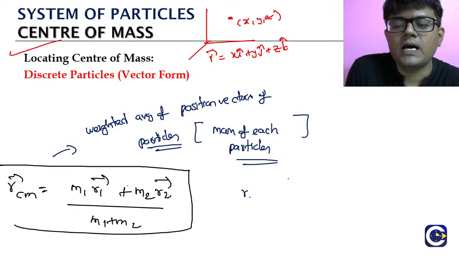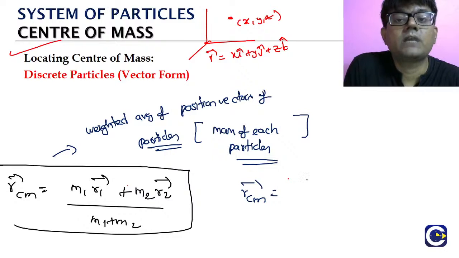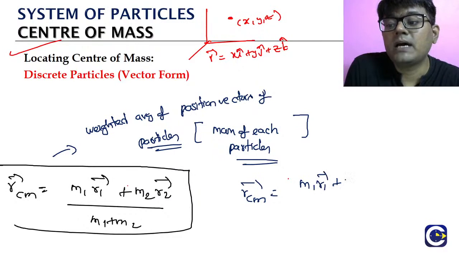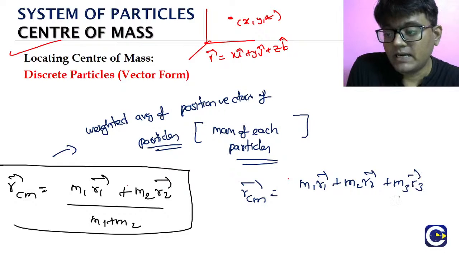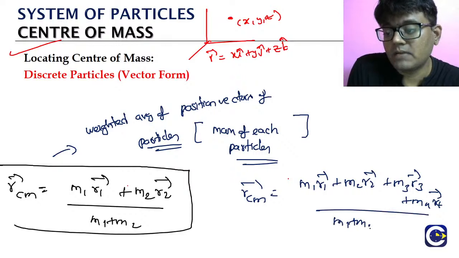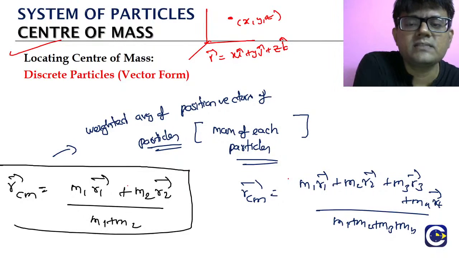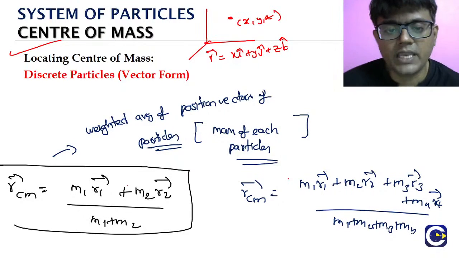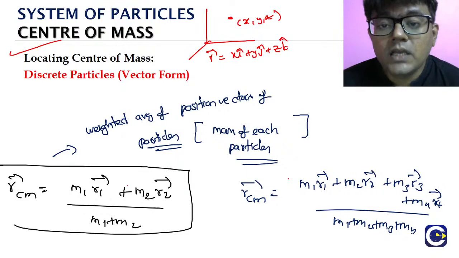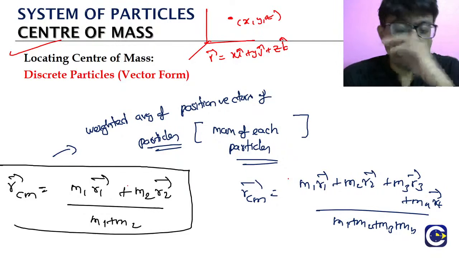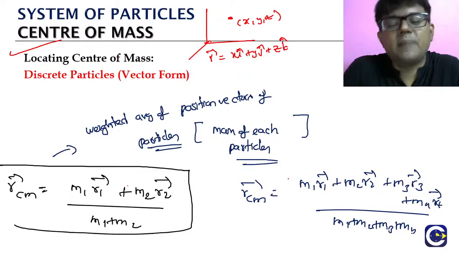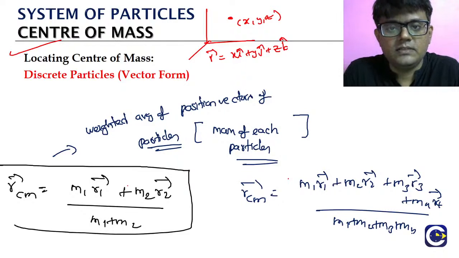Then the position vector of the center of mass is m1 r1 bar plus m2 r2 bar plus m3 r3 bar plus m4 r4 bar, divided by m1 plus m2 plus m3 plus m4. For 5 particles, one more term is added, that's all. This is how we find the position vector for discrete particles.